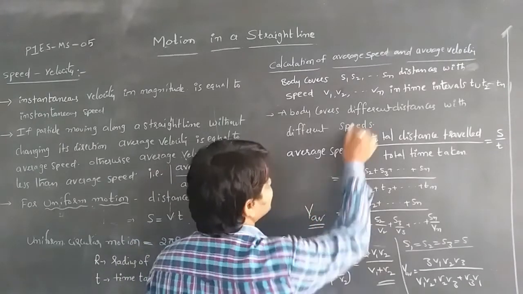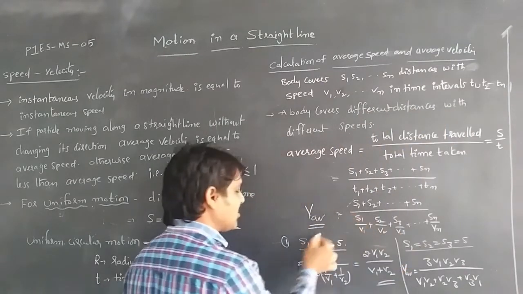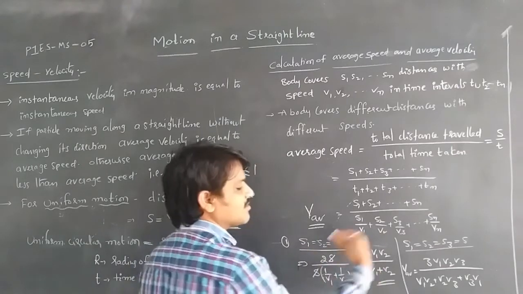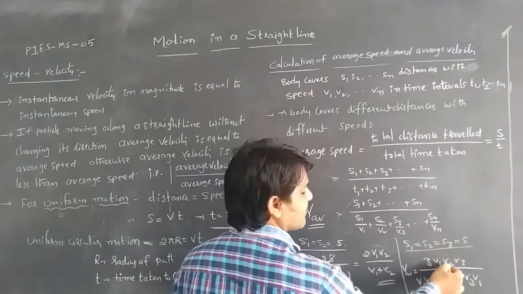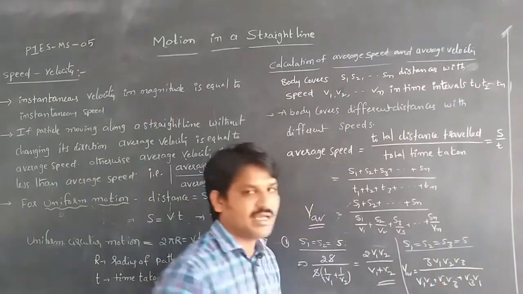Whenever the distances are equal, this will be the equation for 3 distances taken.